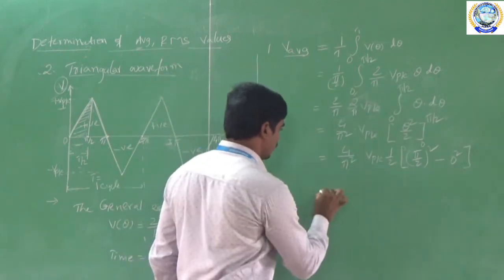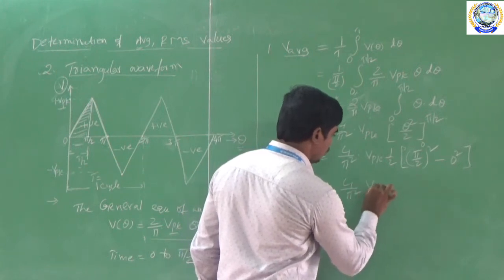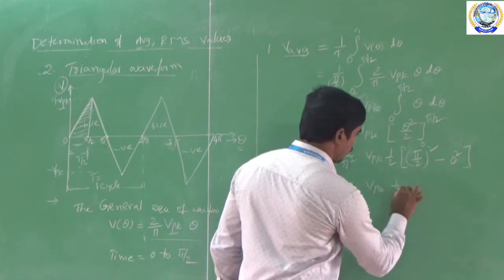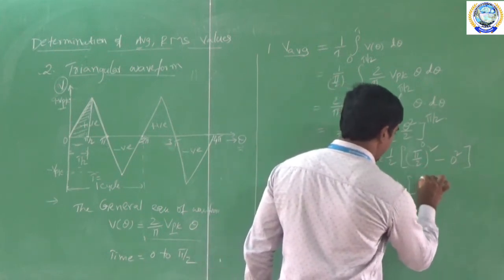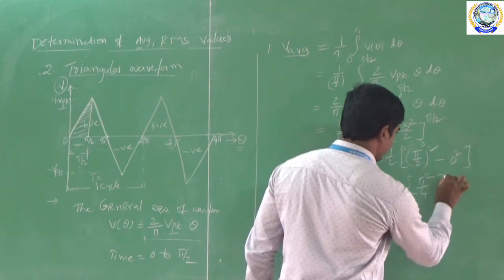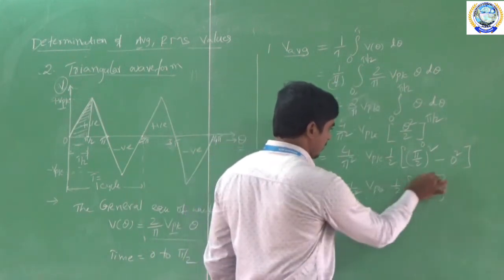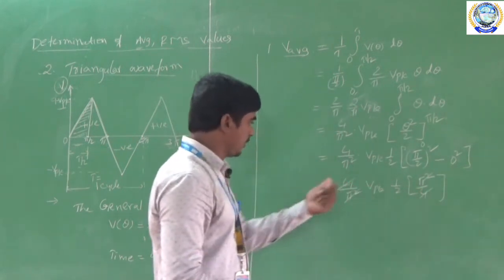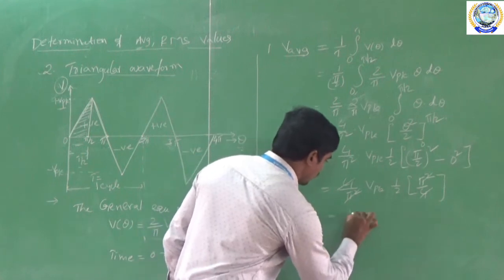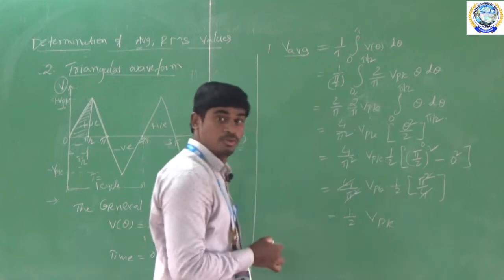Okay. So now after simplifying this, this is 4 by pi square into VPK into 1 by 2. Here what we get? This is pi square by 4, and this is the 0. So now simplify this. This pi square will get cancelled, and this 4 gets cancelled, and remaining is 1 by 2 into VPK.